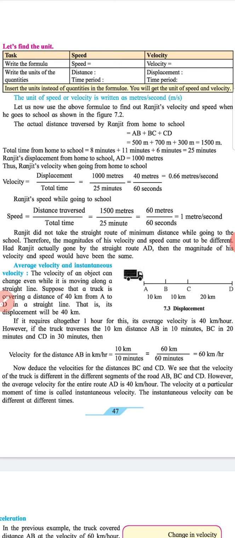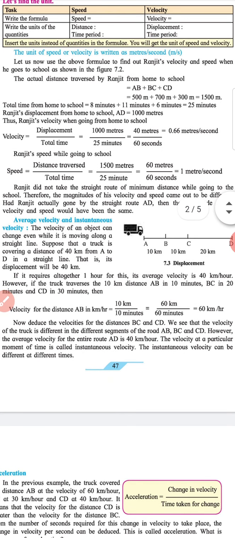However, if the truck traverses the 10 kilometer distance AB in 10 minutes, BC in 20 minutes, and CD in 30 minutes, then velocity for the distance AB in kilometers per hour is equal to 10 kilometers divided by 10 minutes, equal to 60 kilometers upon 60 minutes, equal to 60 kilometers per hour.